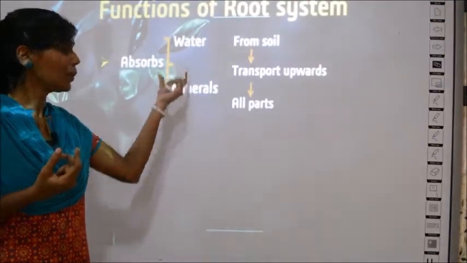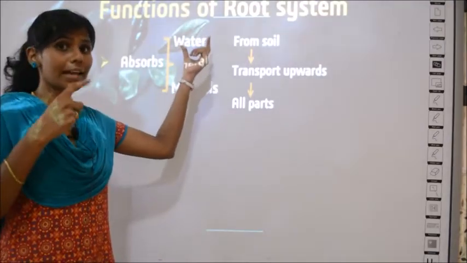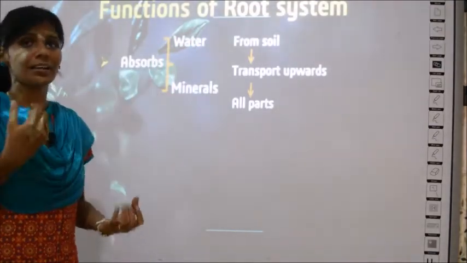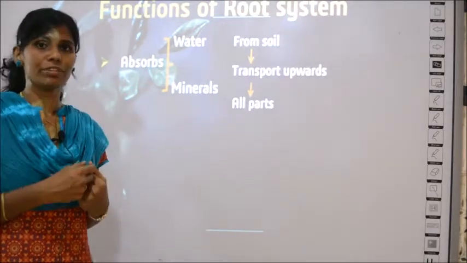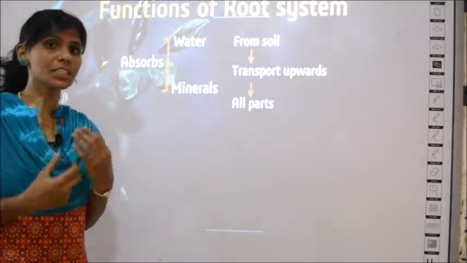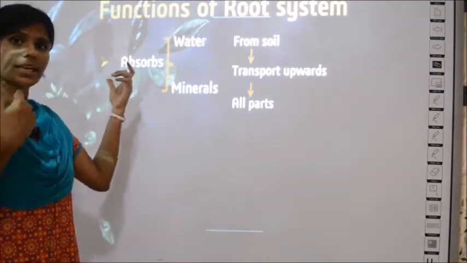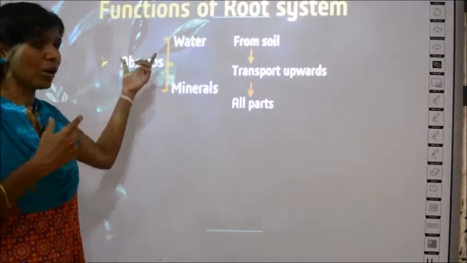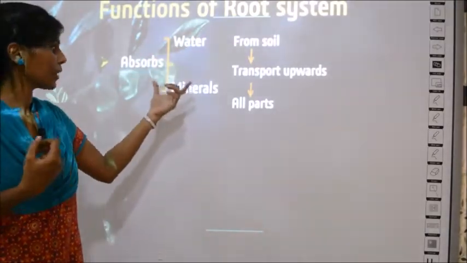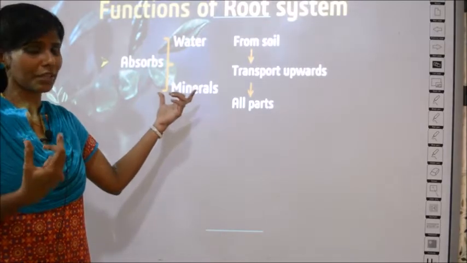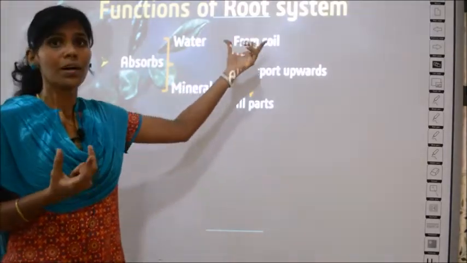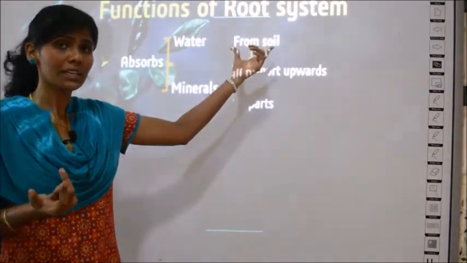These minerals will dissolve in the water first, and then the roots can take in the water along with the minerals. Can you understand? If minerals are dissolved in water, the roots can take them. So they absorb water as well as the minerals. From where do they absorb? From the soil. Where are water and minerals found?